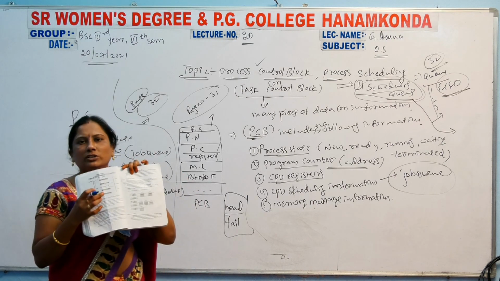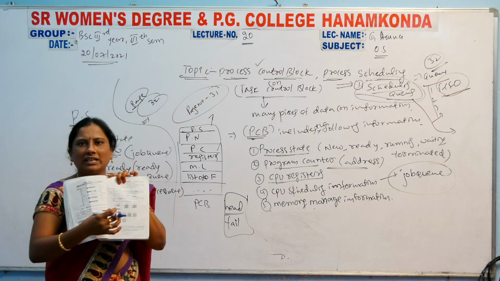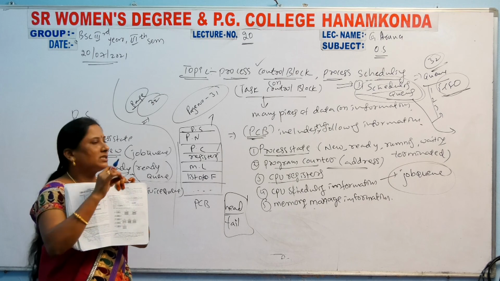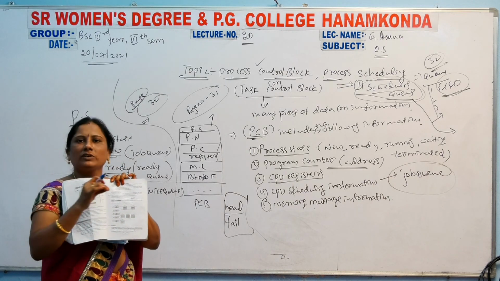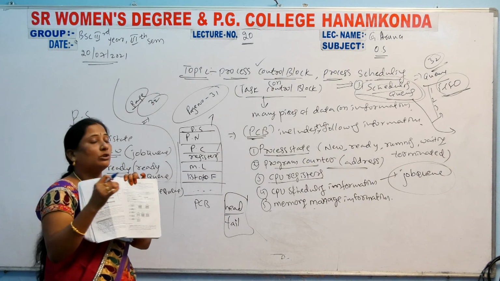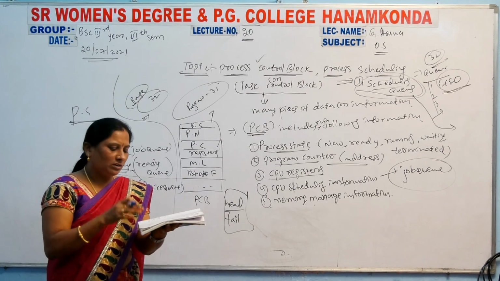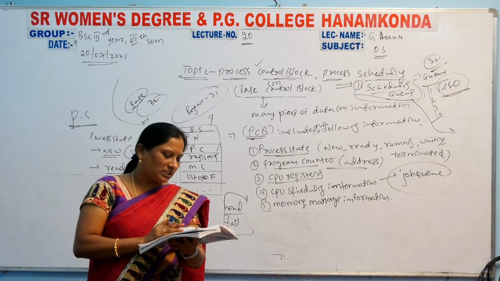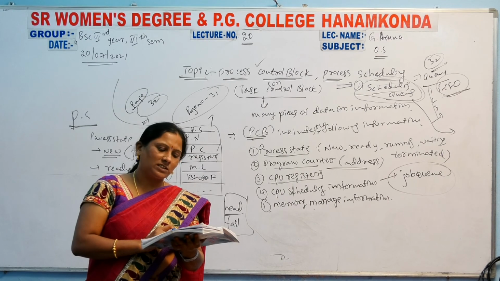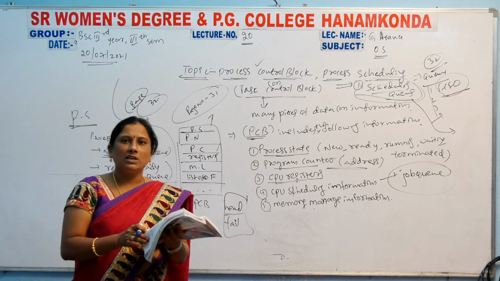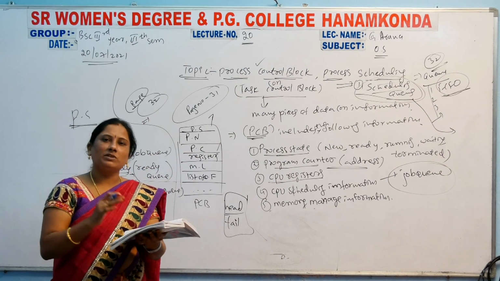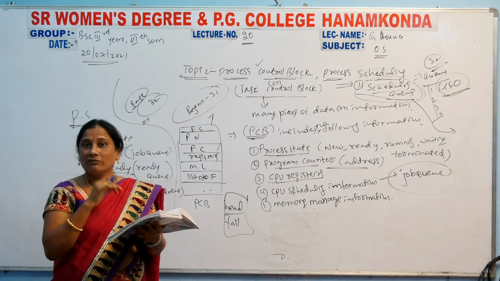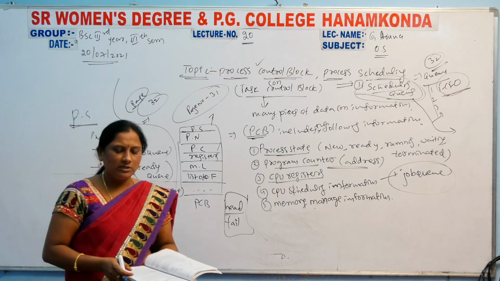Okay, simple: process scheduling definition and scheduling queues. Today we have discussed PCB, after process scheduling queues. In the next class we will discuss the continuation topics: schedulers, then context switch, then operations on processes. That chapter, the first unit, will be completed after these topics. Okay. Thank you girls. Have a nice day.